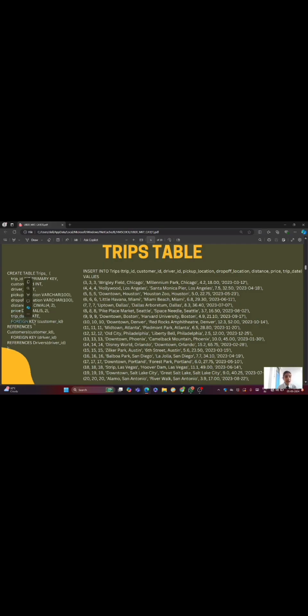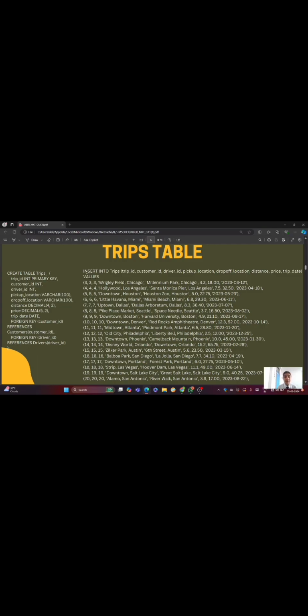The customer ID is a foreign key, which is present in the customers table and also in the trips table. The driver ID is also a foreign key, present in the drivers table and in this trips table.